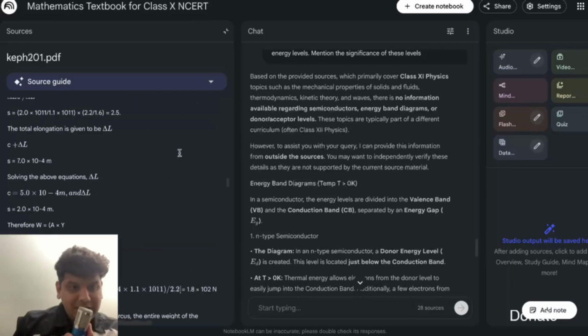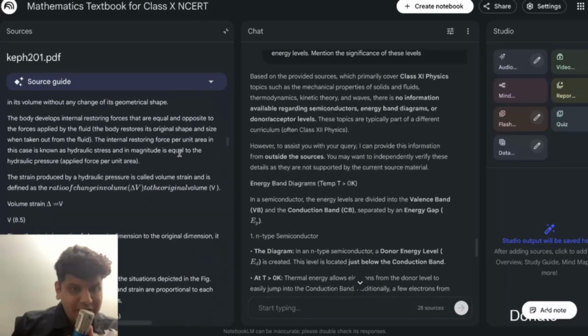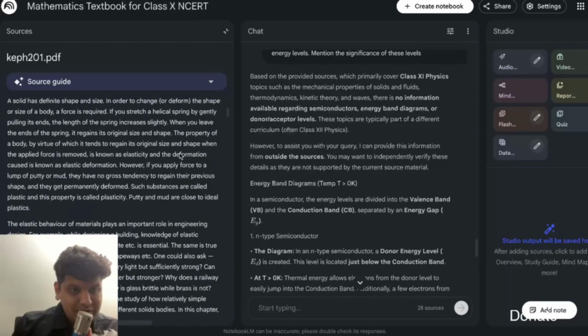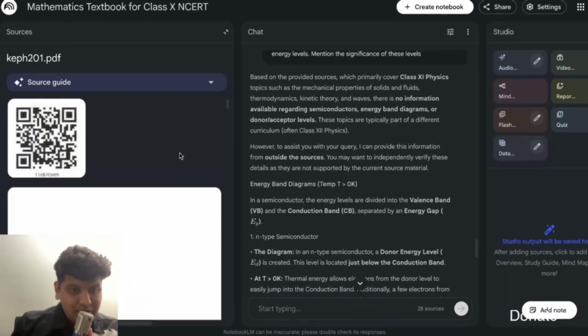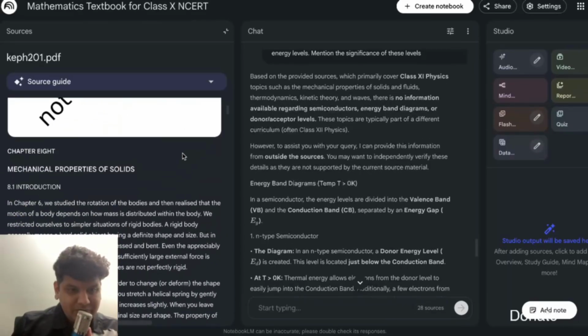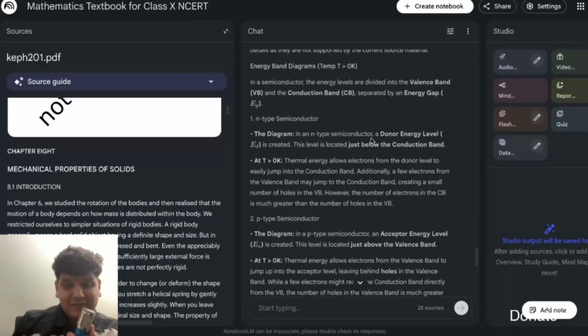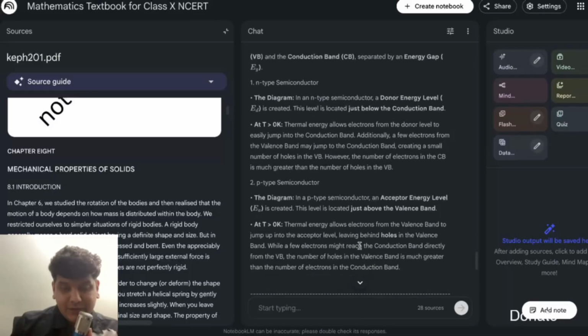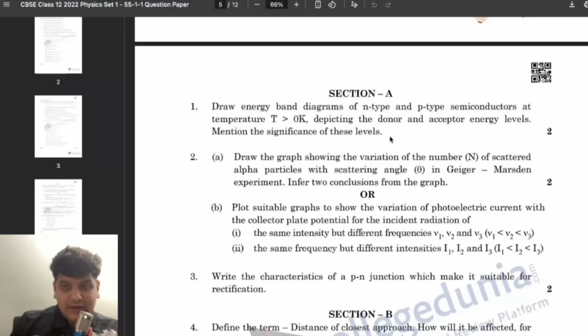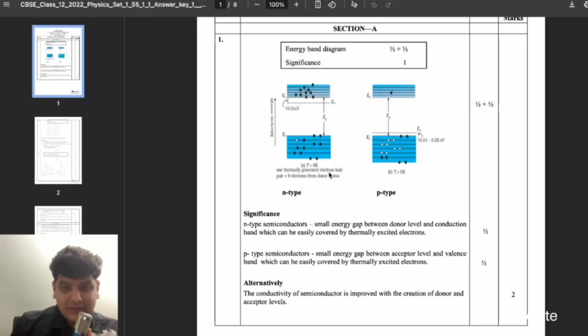Wait, do we have class 11th physics? Wait, did I upload a wrong book and ask the wrong question? I think so. But it still did give an answer. And the acceptor level is created just above the valence band. I think it should look good, but sorry for that.